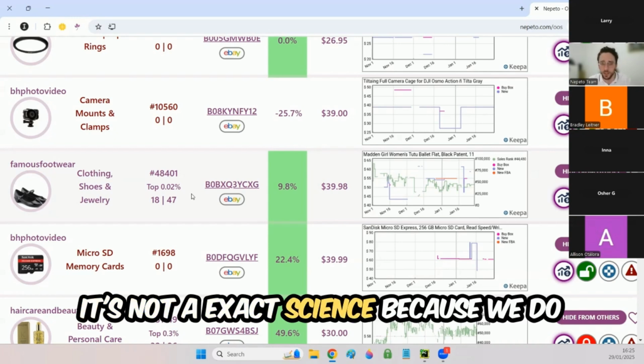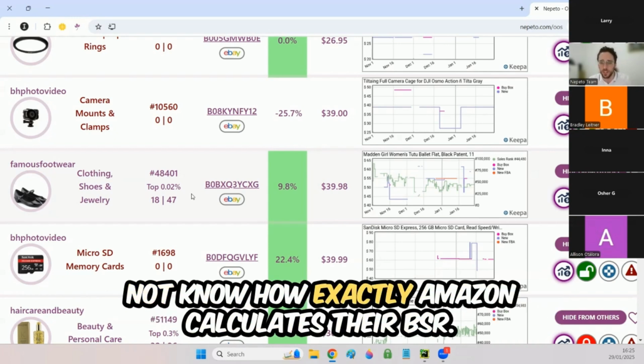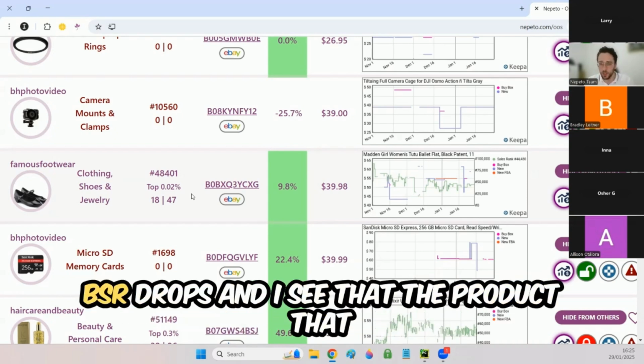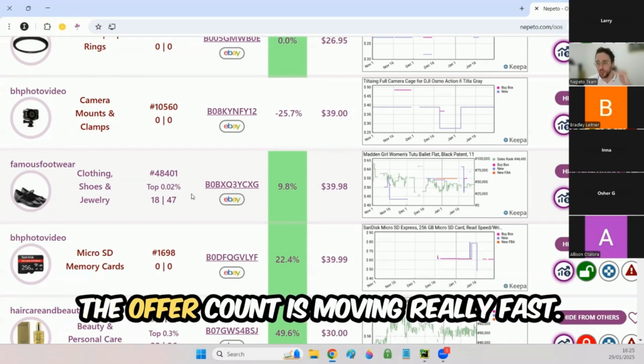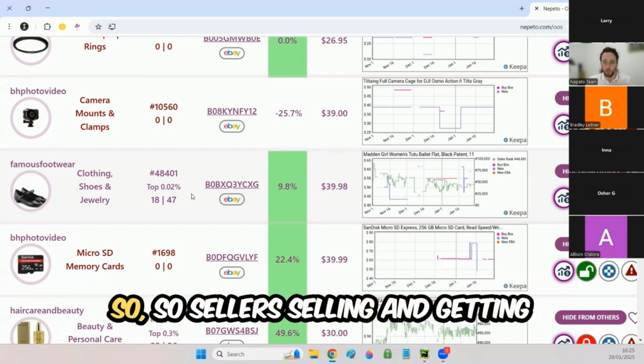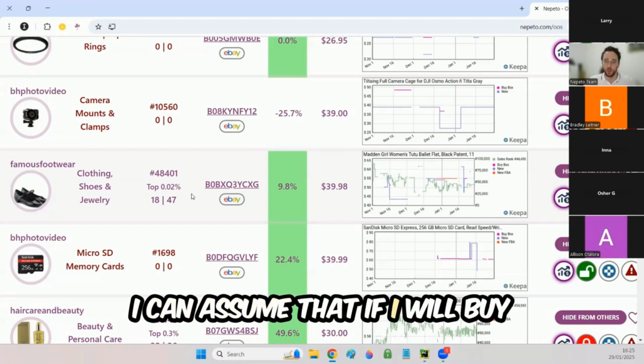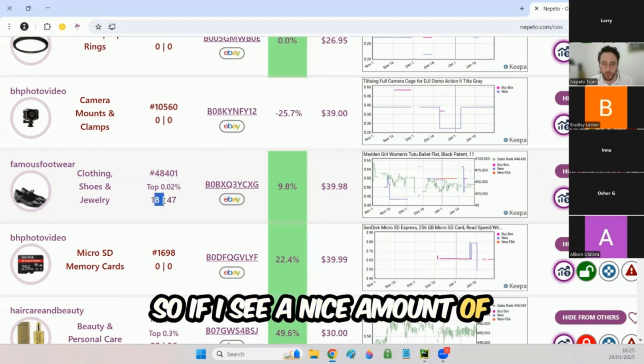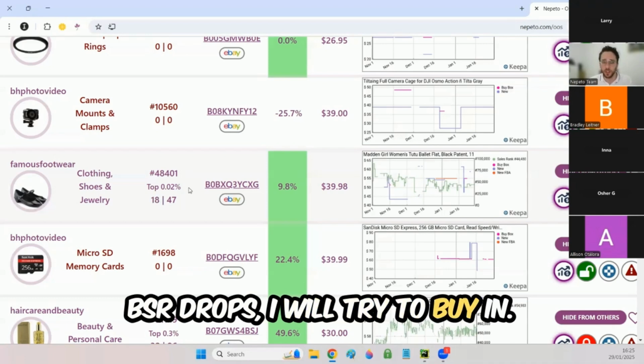It's not an exact science because we do not know how exactly Amazon calculates their BSR, but I can assume that if I see 20 BSR drops and I see that the offer count is moving really fast, with sellers getting in stock and out of stock, then if I buy 5 units, I will sell them out.